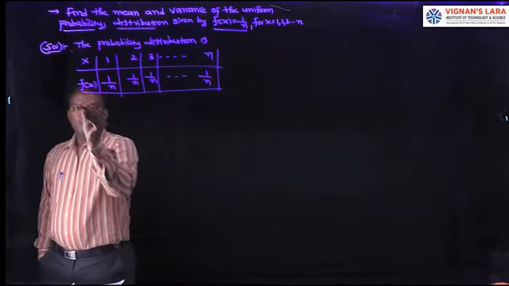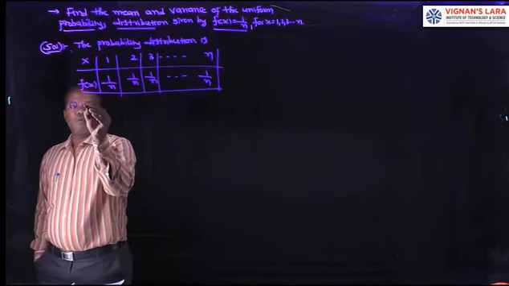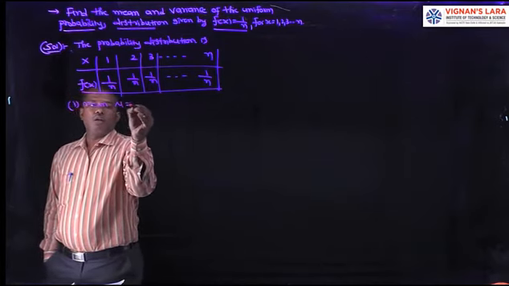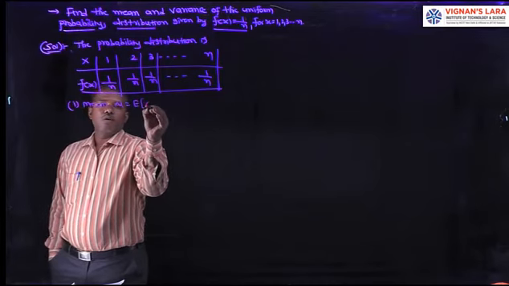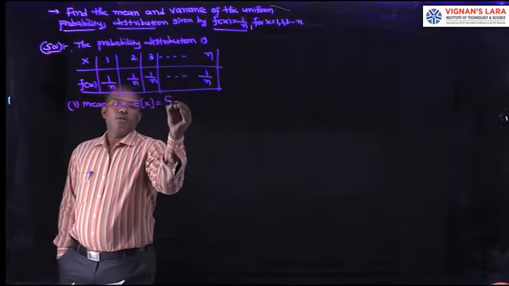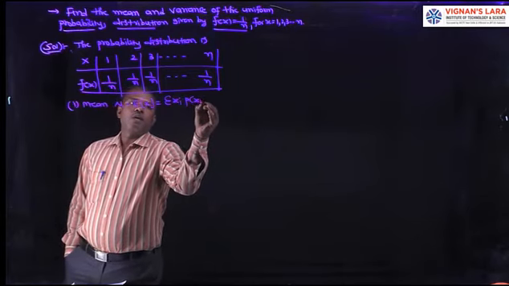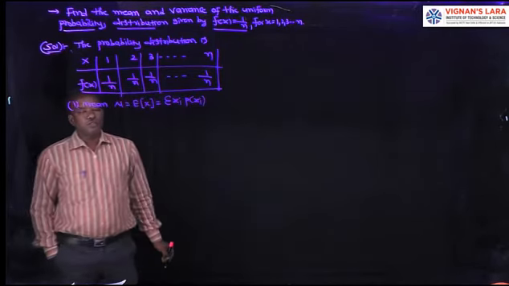Next, its mean. Mean mu, or E of x, is equal to sigma xi into f of xi, where xi means 1, 2, 3, so on n.